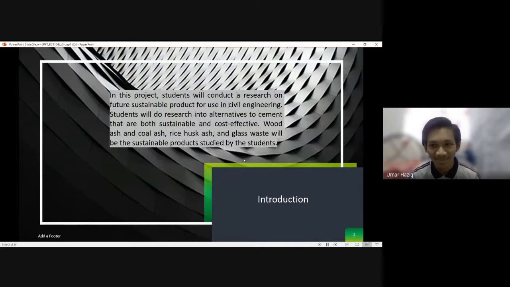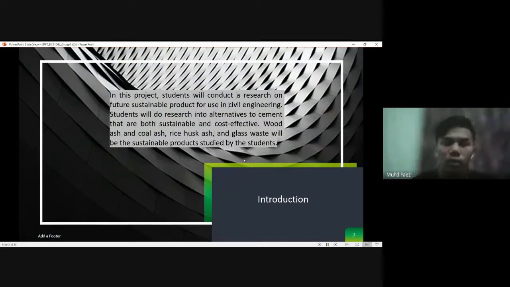For the introduction of this research, in this project, students will conduct research on future sustainable products for use in civil engineering. Students will do research into alternatives to cement that are both sustainable and cost effective. Wood ash, coal ash, rice husk ash, and glass waste will be the sustainable products studied by the students.